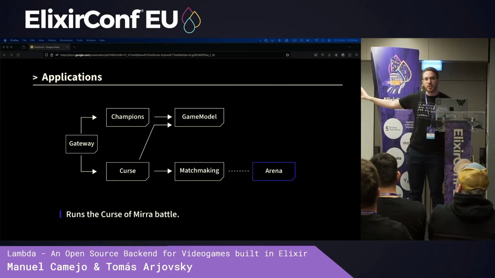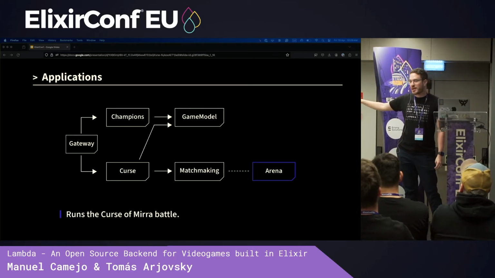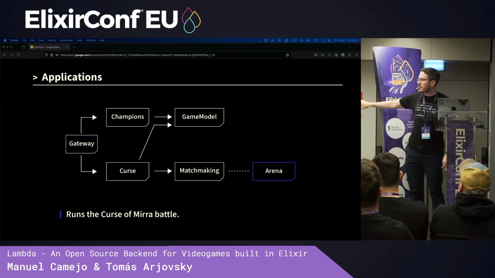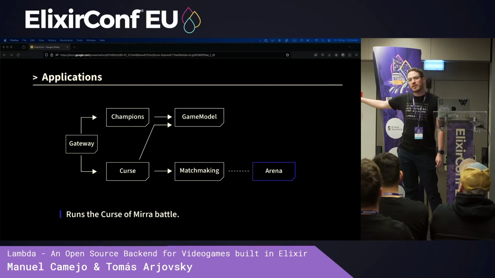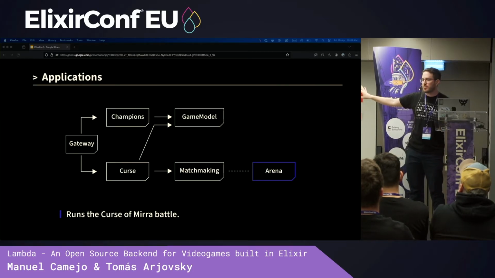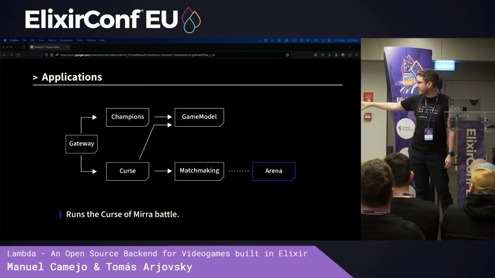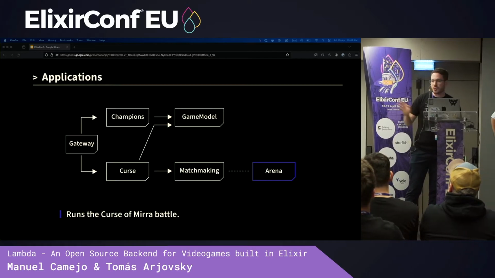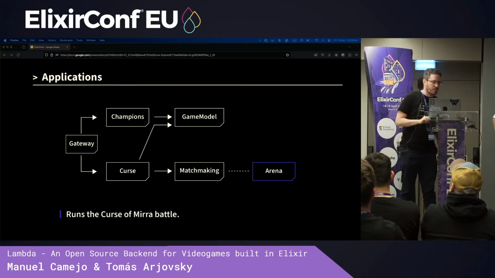It's where the actual game of Curse of Mira, where the battles happen, and that is, on the one hand, deployed separately, and on the other hand, it doesn't persist any of the state. It's completely ephemeral, and when the battle ends, that is reported to the game model. But during the battle, there's nothing being persisted anywhere. So that's also something that makes it very easy to distribute.